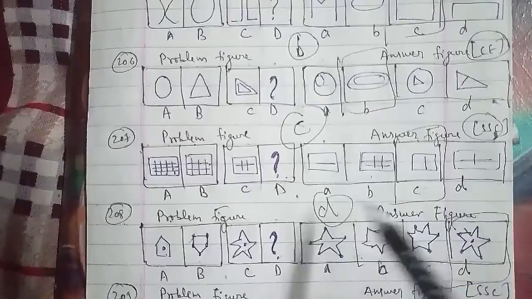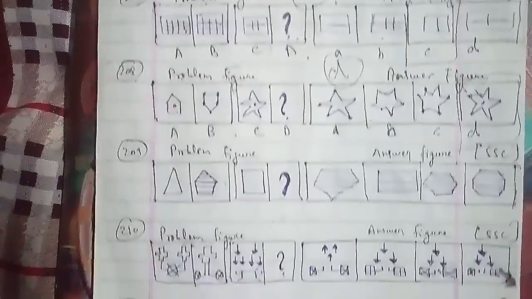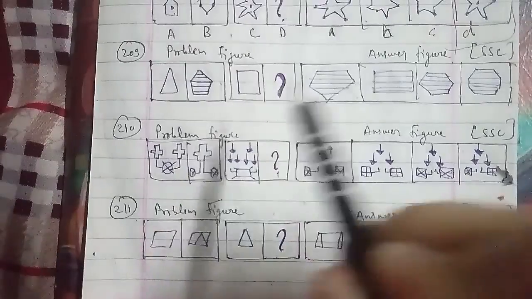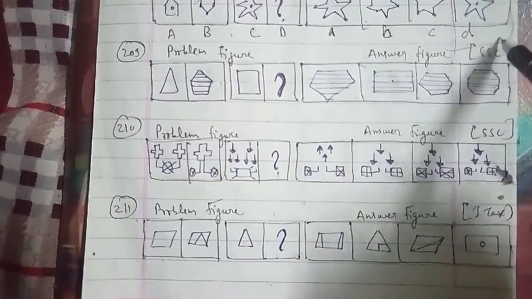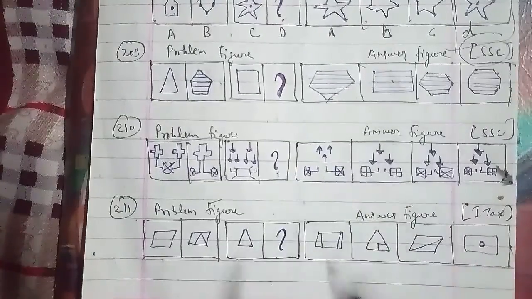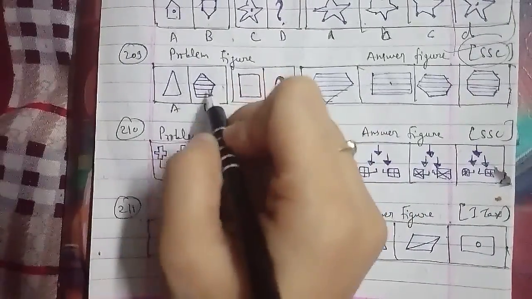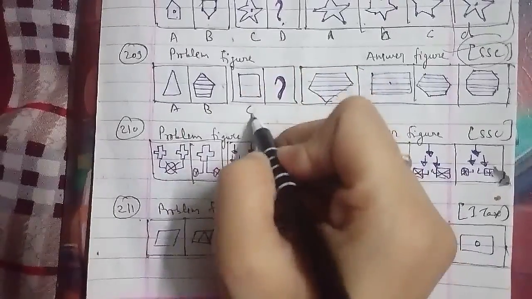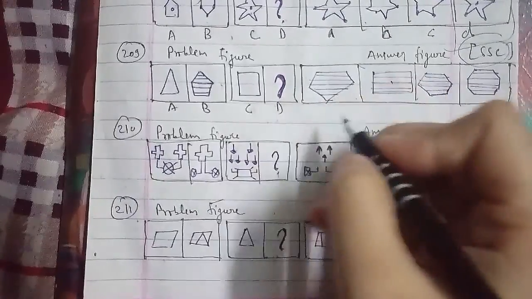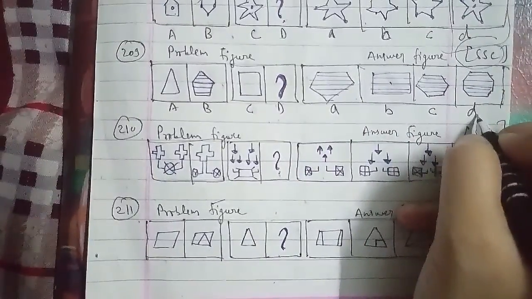Let's go ahead with the other one, the 209th question of this session, that we have to talk about. That is also an important one, with problem figures and answer figures, which has been asked in the SSC examination paper, and it is an important question with reference to the competition, named as A, B. This is a triangle, this is a pentagon with a line, this is C, which is a square, and this is the D figure, which we have to find out here. This has been named as A, B, C and D figure here, and we talk about it.